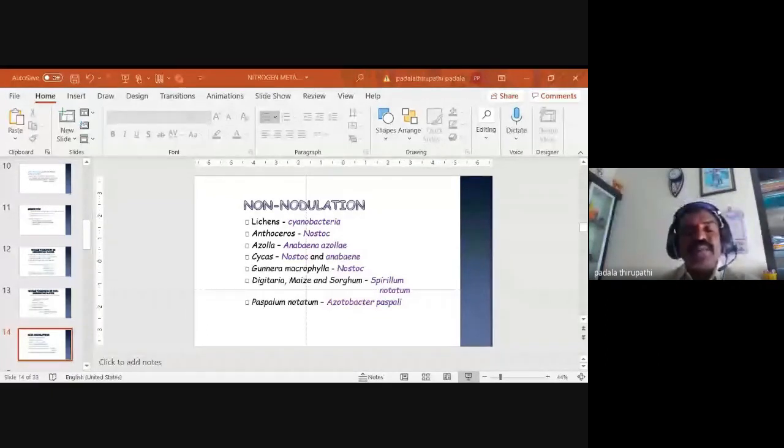And some other organisms like maize, sorghum and Digitaria are associated with Spirillum lipoferum. This bacterium is able to fix nitrogen from the atmosphere, but without nodulation. They do not produce any nodules in any parts of the plants. And Paspalum notatum is associated with Azotobacter paspali, which can fix atmospheric nitrogen.